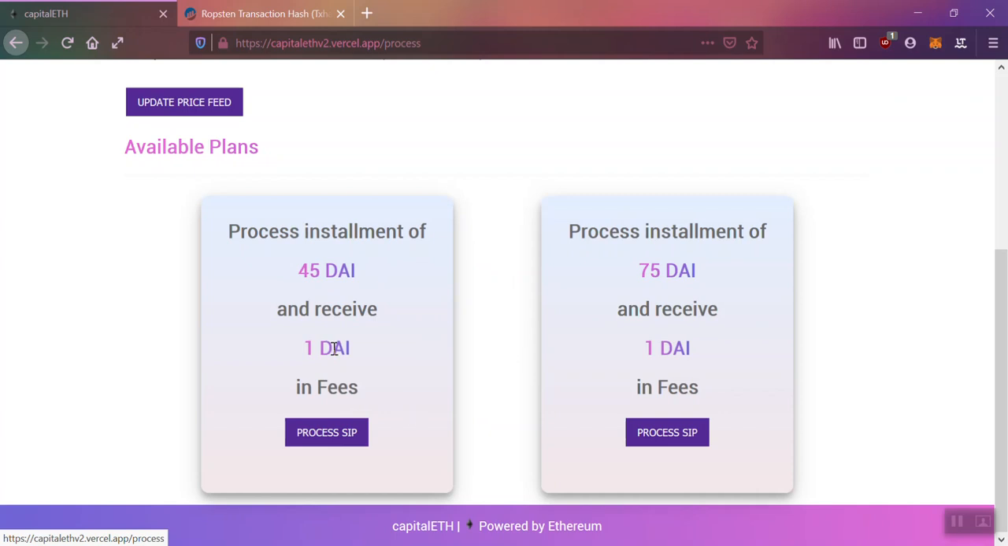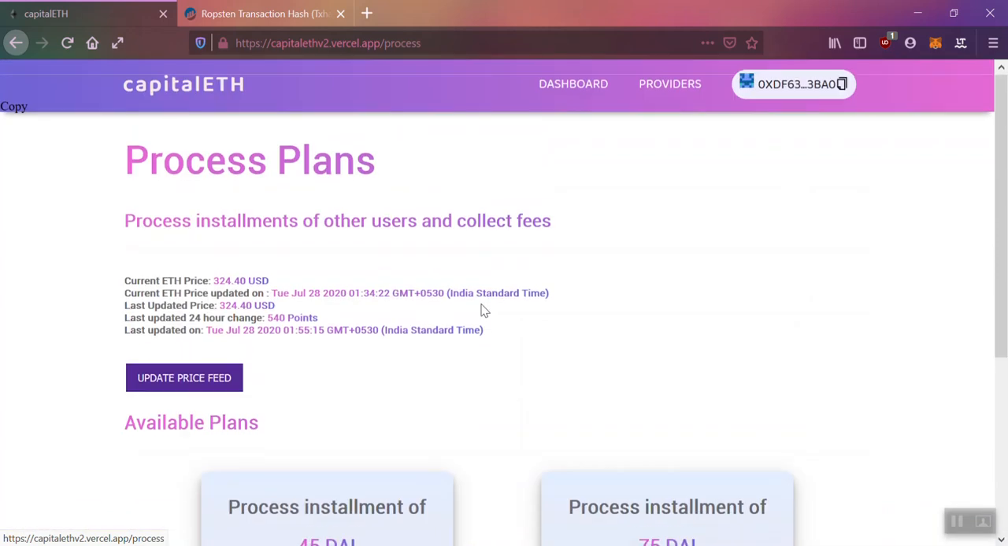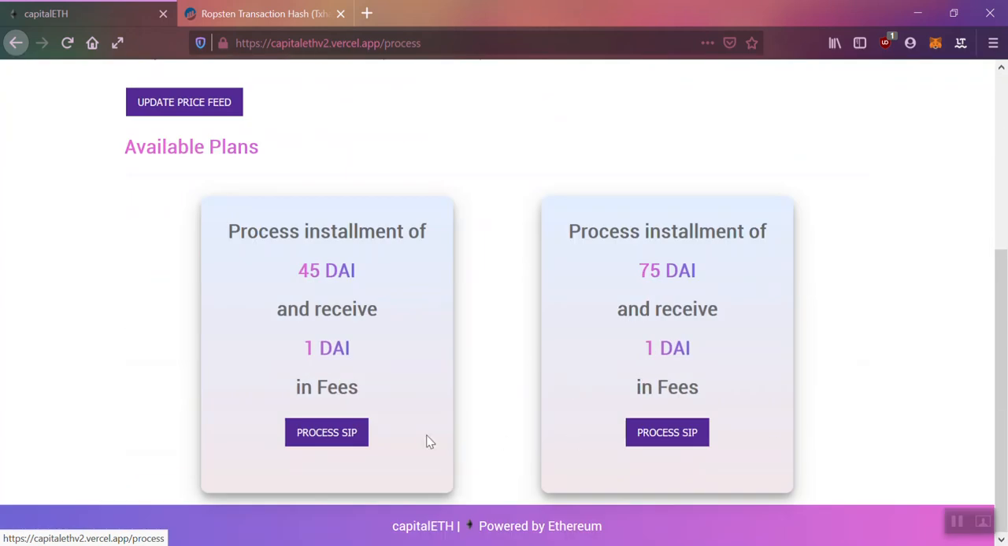So basically I can process this installment by paying the gas fee, and I would receive the processing fee in return. So let's just go ahead and process one of the transactions. I can process this one here.